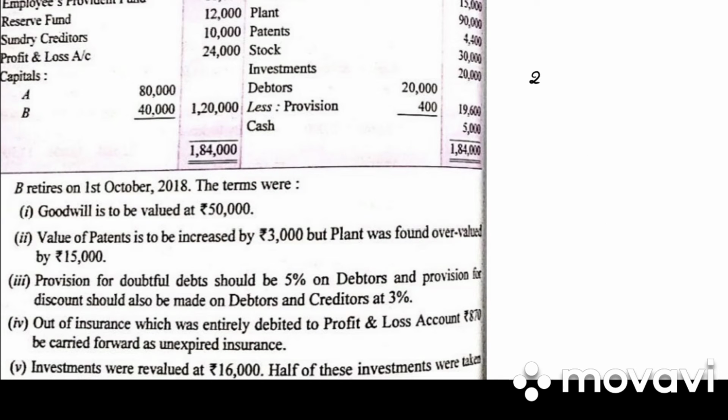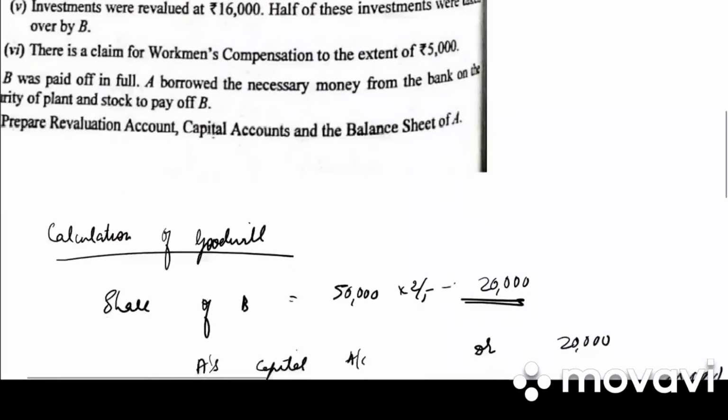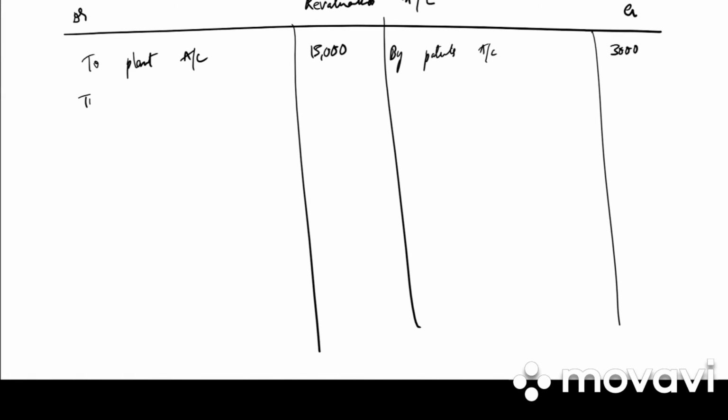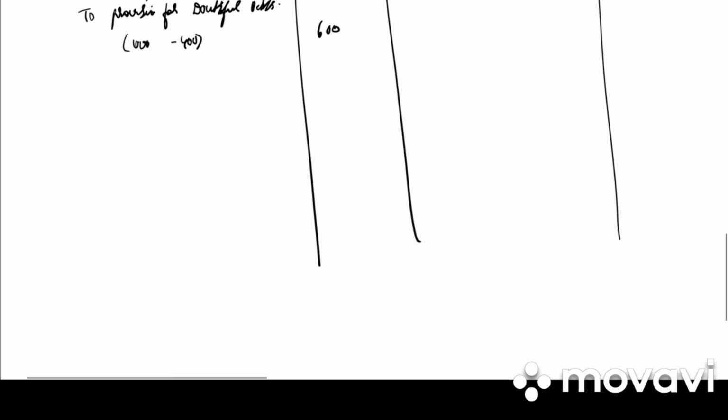So debtors 20,000 into 5 by 100, it should be 1,000, but how much have they done? Only 400. So there is an increase in liability for provision for doubtful debts. How much is it? 1,000 minus 400, that is 600. I'll give a separate note for calculation of provision for doubtful debts.